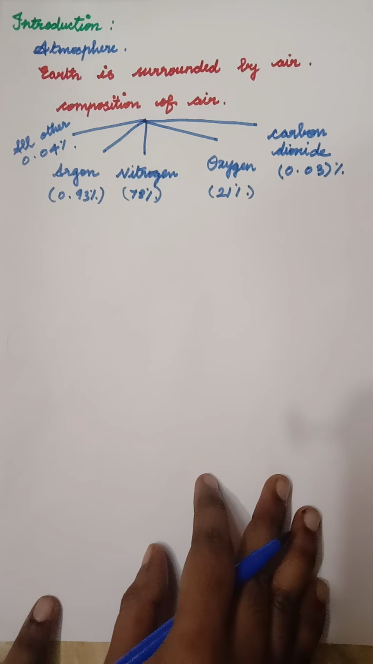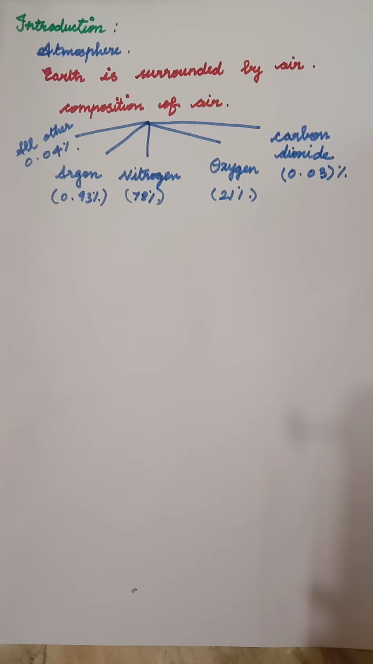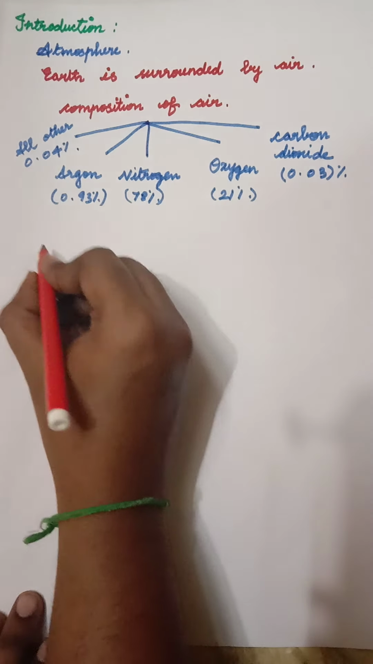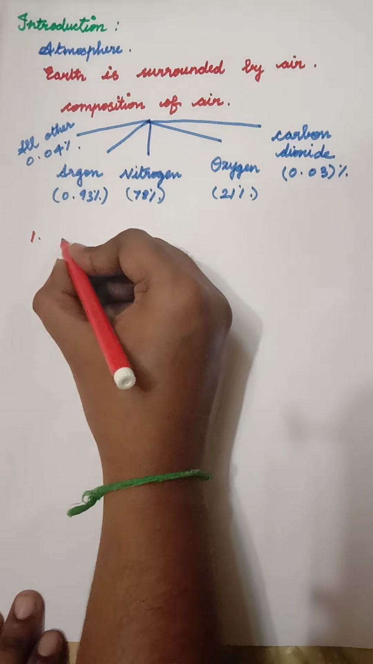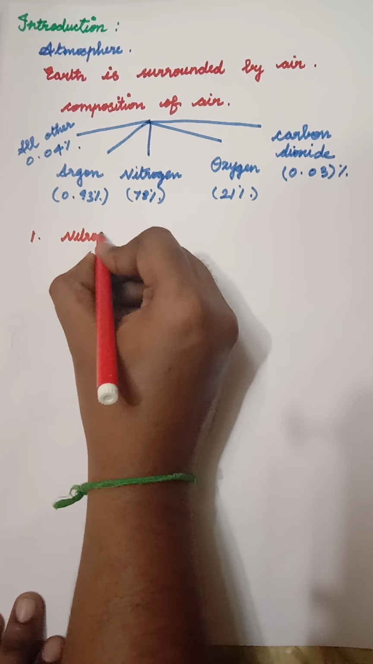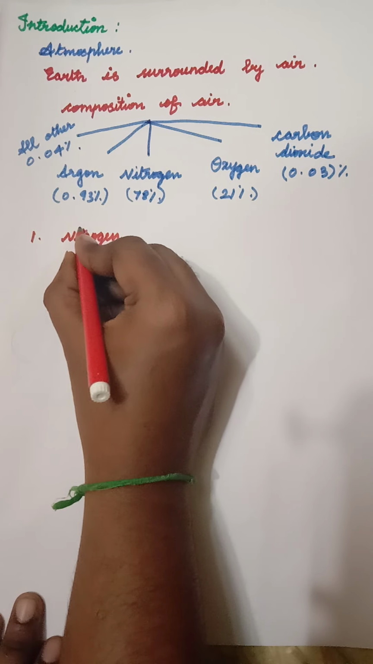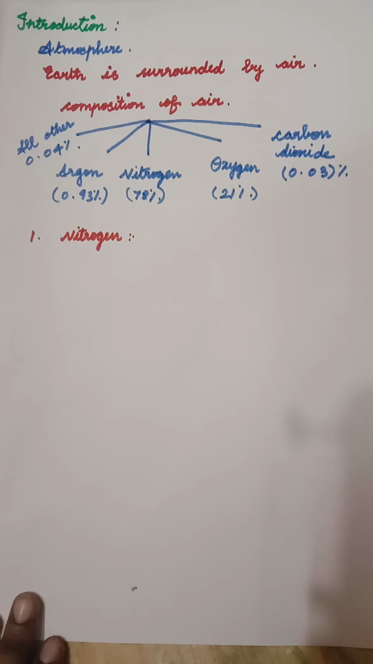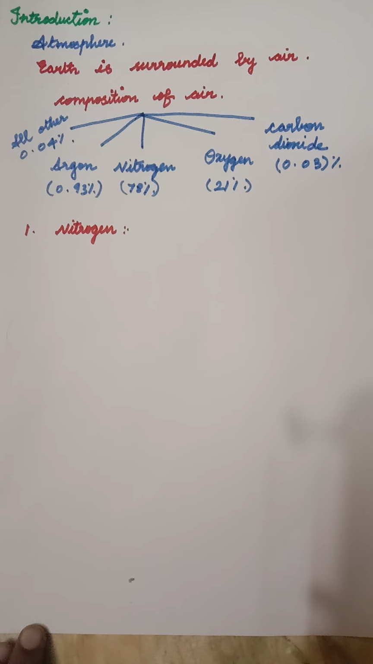Now we are going to see about the first one, nitrogen. The plants need nitrogen to survive, but they cannot take it directly from the air. This is about nitrogen.